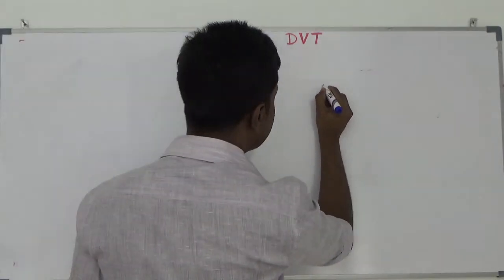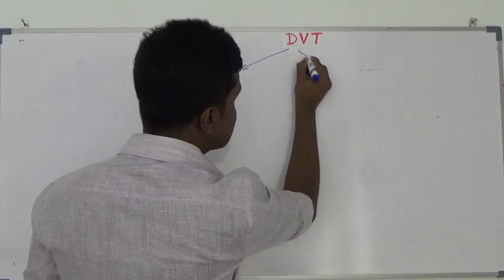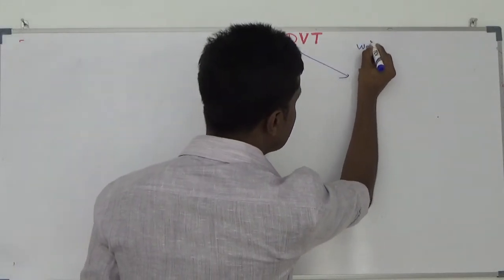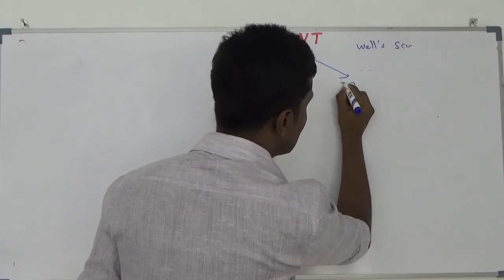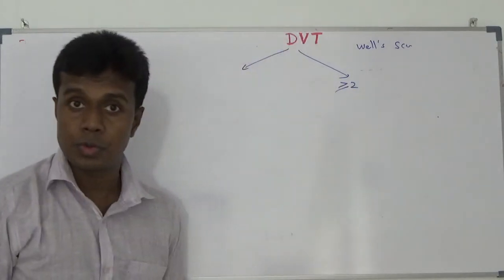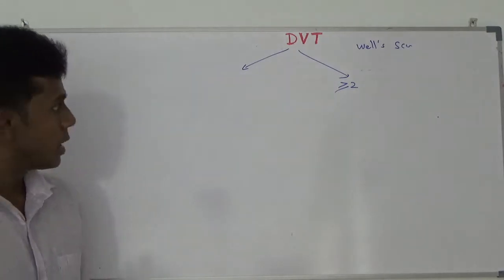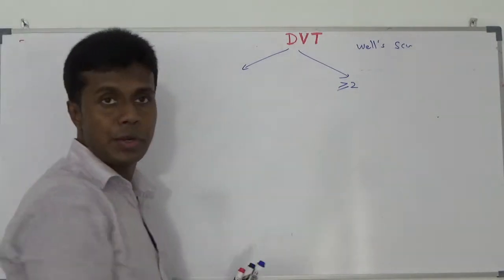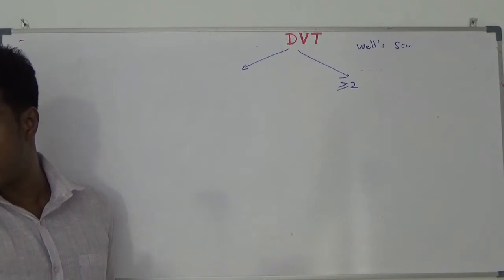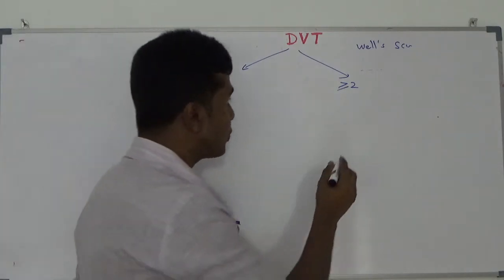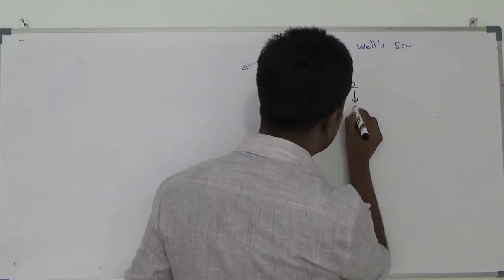If my patient has a Wells score of 2 or more than 2, I have to do a duplex scan within 4 hours.